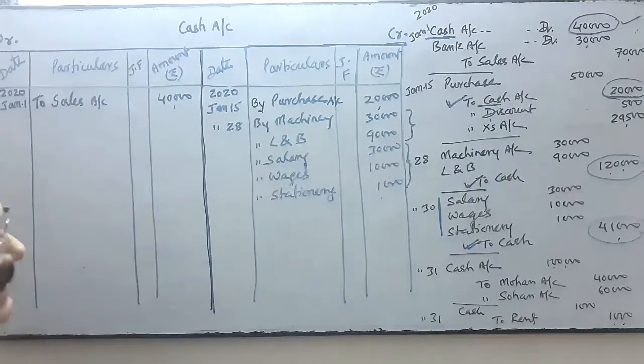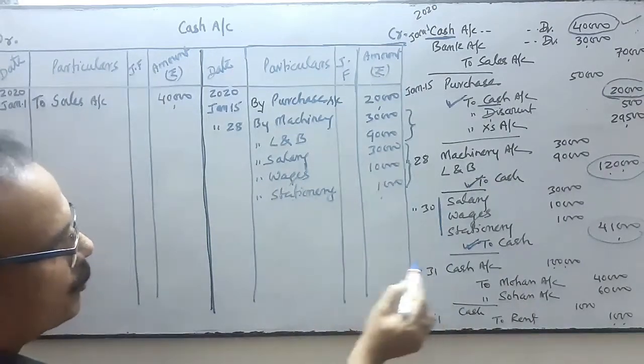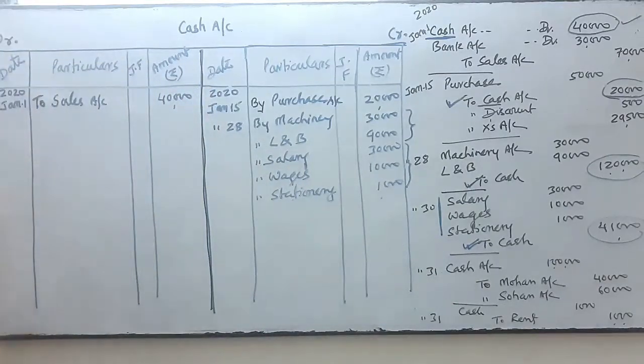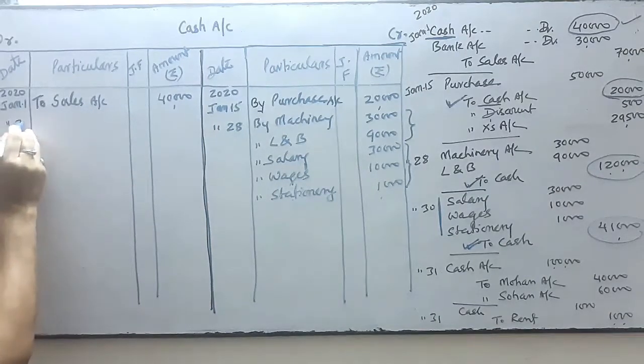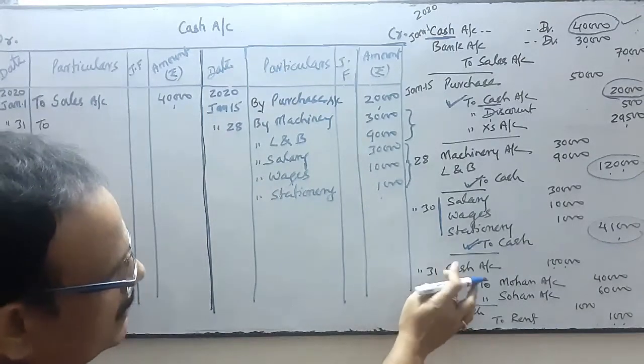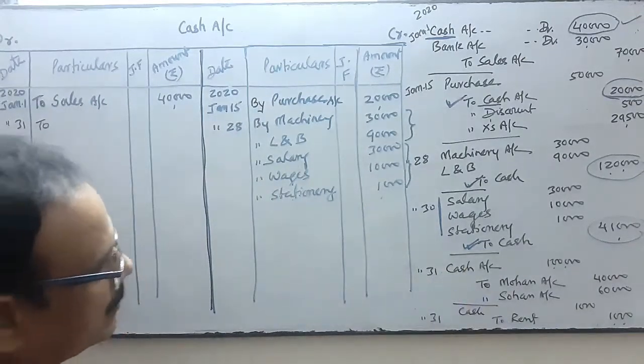Next, cash is on debit, so we'll do the posting in the debit side of the cash account. First of all, we will write the date, January 31, "To". In the opposite side of cash, which account?